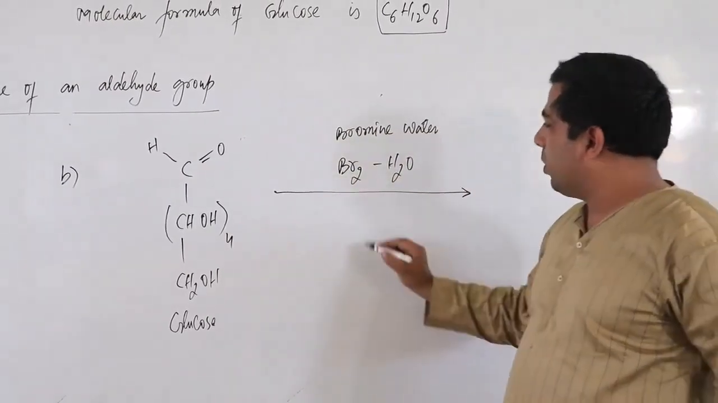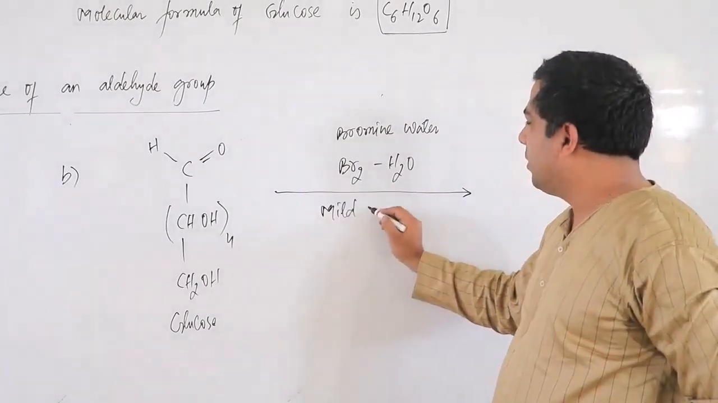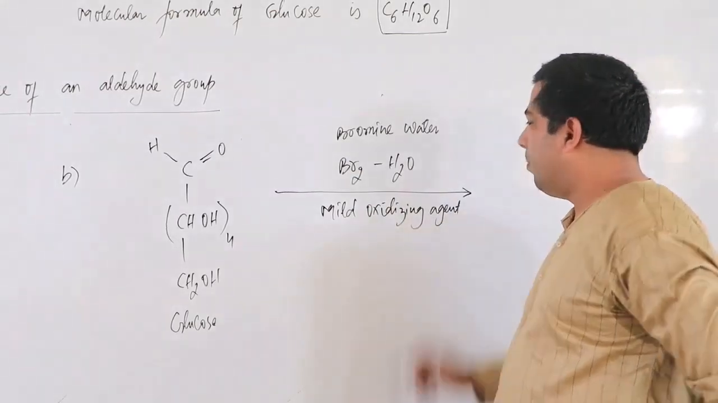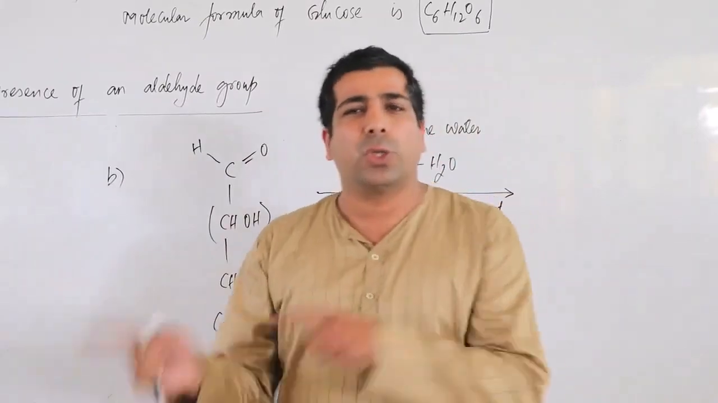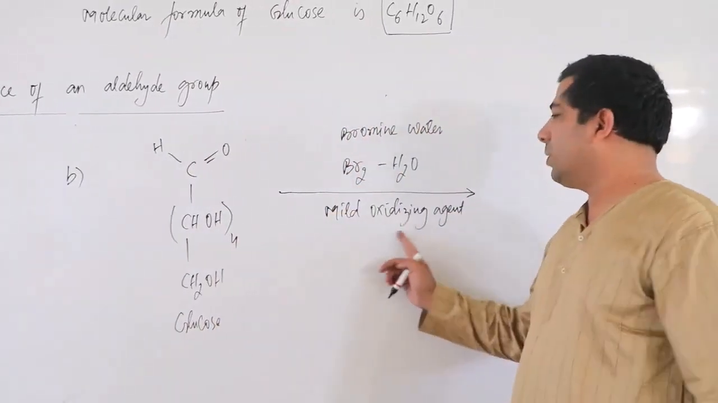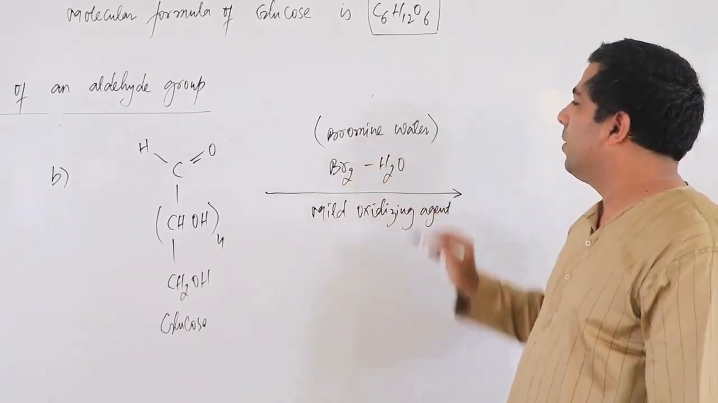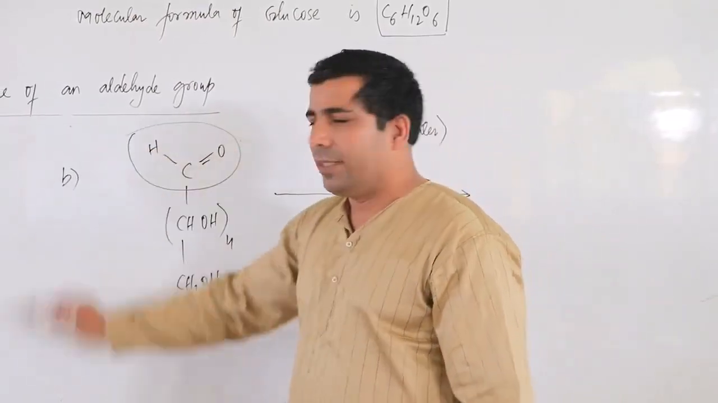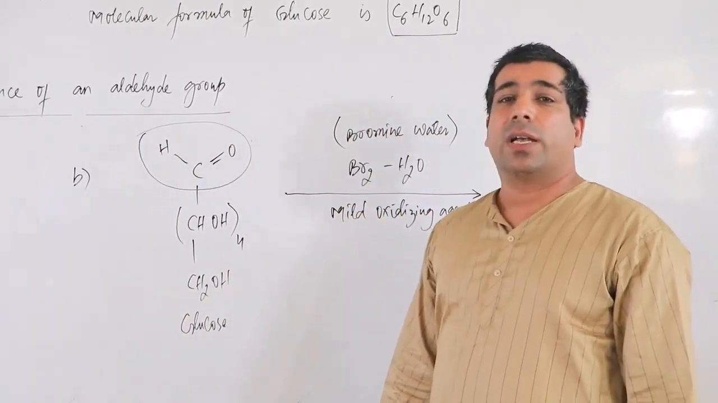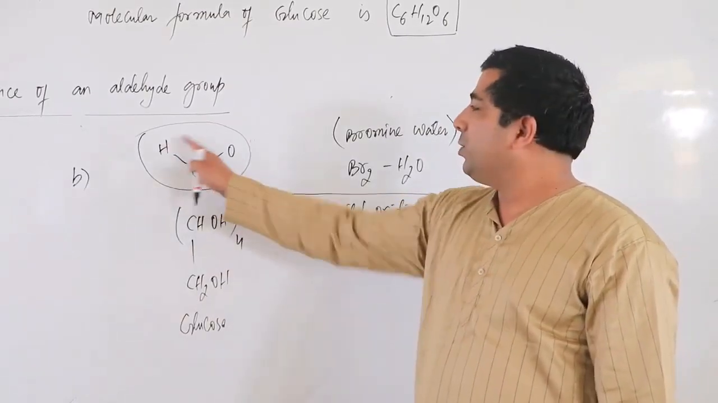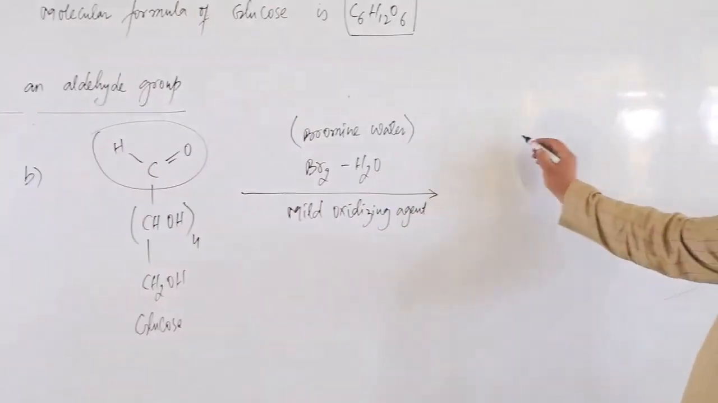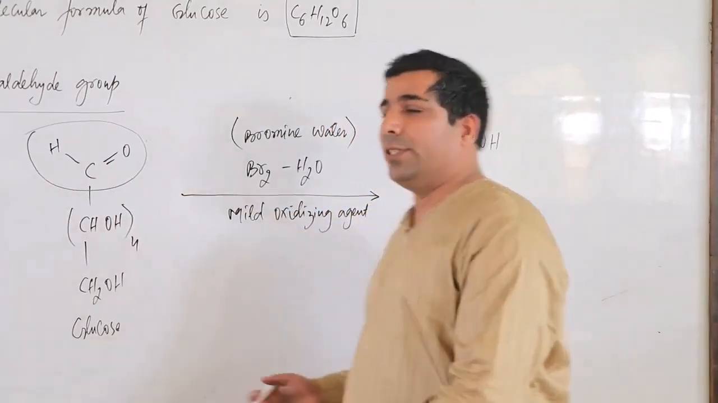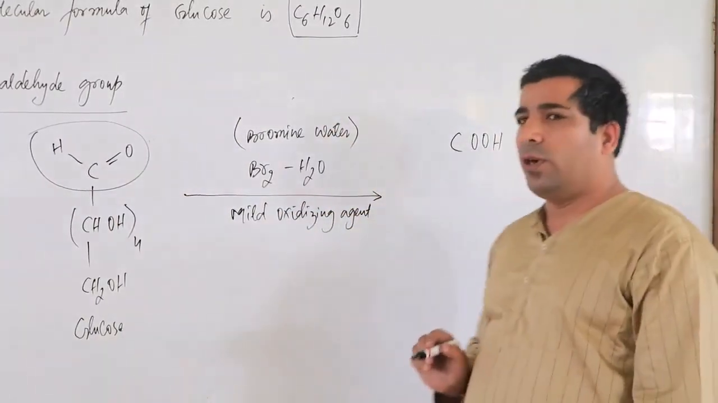And remember, this bromine water is a mild oxidizing agent. Mild oxidizing agent means neither too strong nor too weak. What is the role of this oxidizing agent, bromine water? It will oxidize the aldehyde. This guy is our aldehyde. Aldehyde will be oxidized to carboxylic acid. CHO will be converted into COOH, and that is called oxidation.